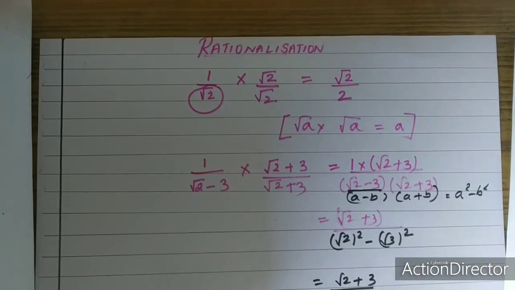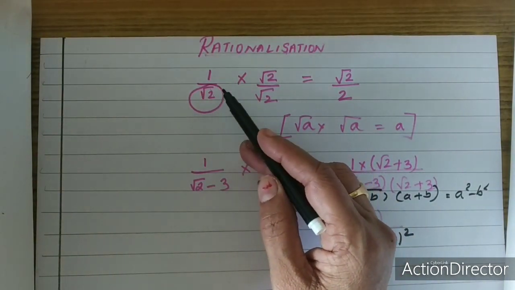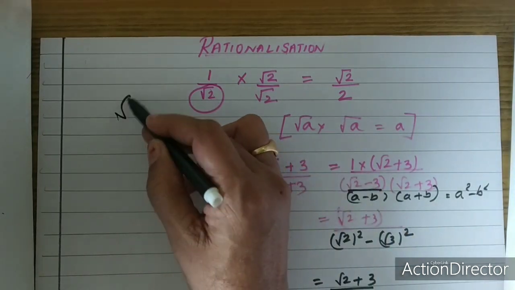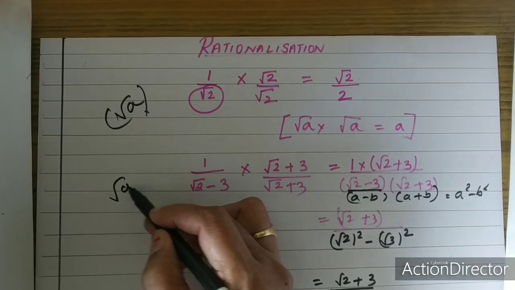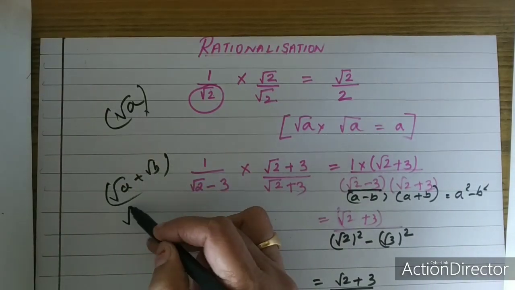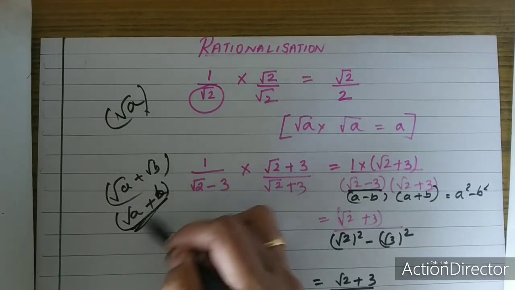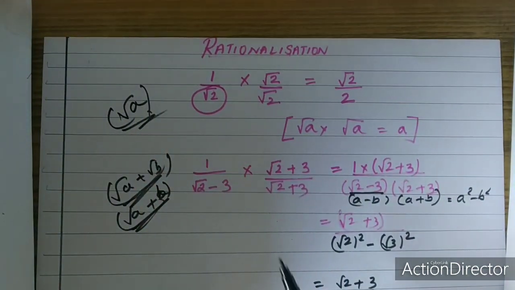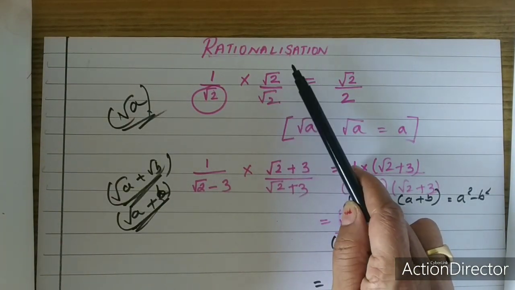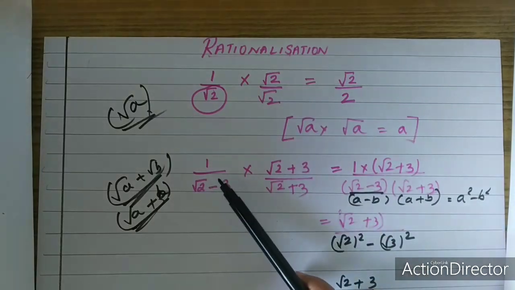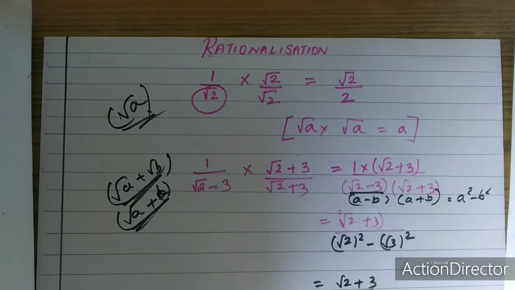So in the case of rationalization, the denominator can be of different forms. Either it can be in the form of root a, otherwise it can be of the form root a plus root b, or root a plus any number b. So it can be of any form in the denominator, and you have to follow the rule accordingly. If it is a single number, repeat the same number in the numerator and the denominator. If it is an expression, you take the conjugate, that is, the opposite sign.